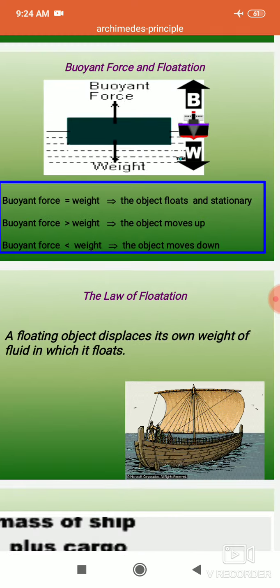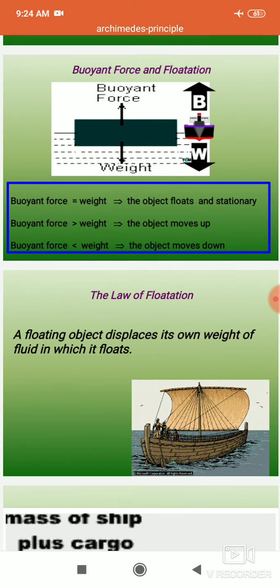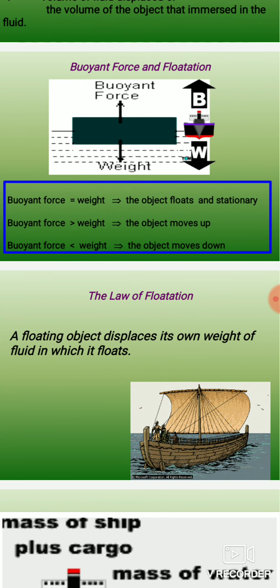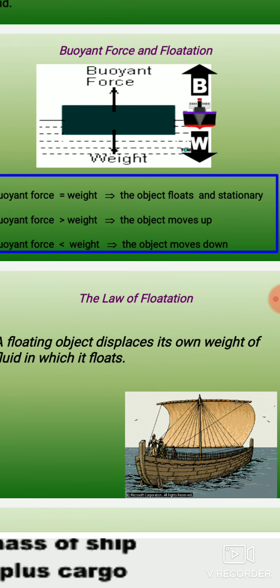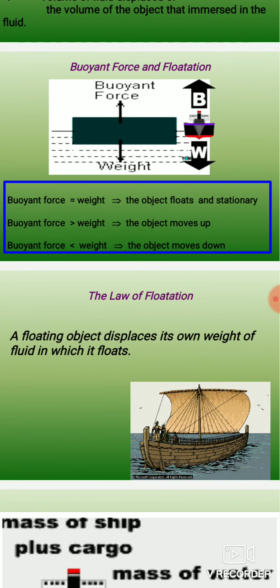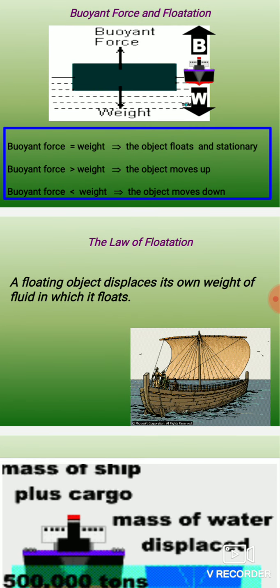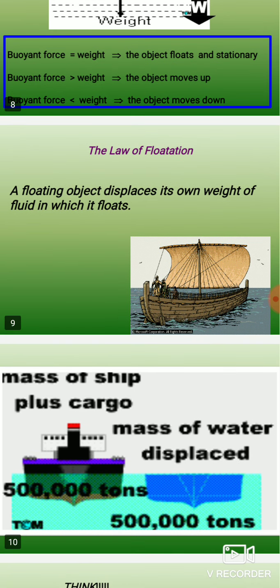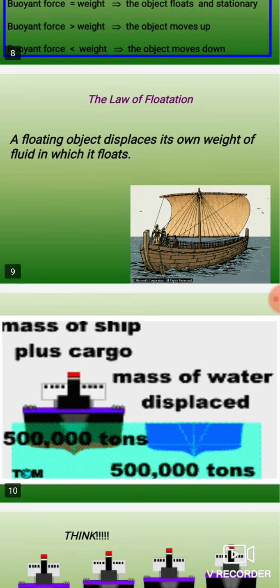When buoyant force is equal to the weight of the object, the object floats and is stationary. When buoyant force is greater than the weight of the object, the object moves up and floats on the top of the surface. If buoyant force is less than the weight of the object, the object moves down and sinks.